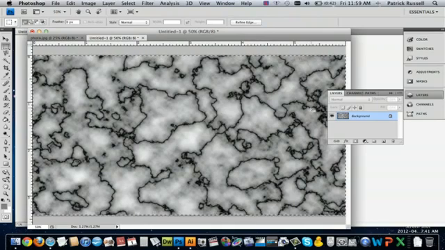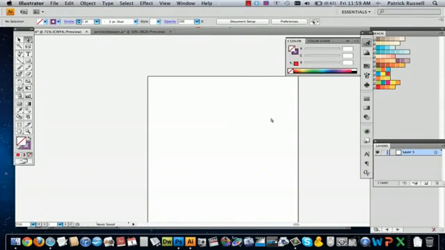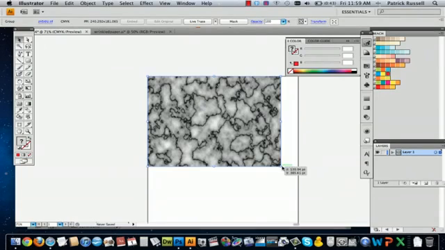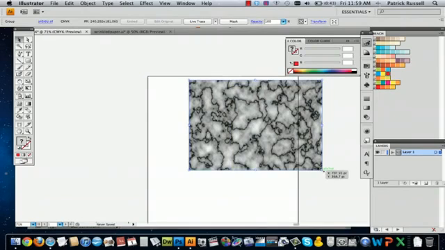So then you can push Command A, which is going to select all of your image. Command C will copy it. And then if you go into Illustrator, suppose you want your marble to look kind of orangey. You can do that in Photoshop, but if you're going to add more elements of Illustrator in this image, then you're going to want to do it in Illustrator, which is what I'm going to do.